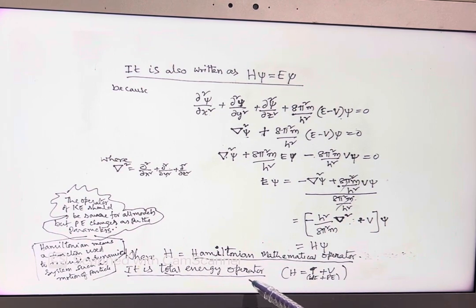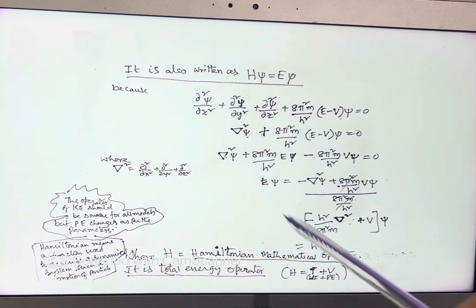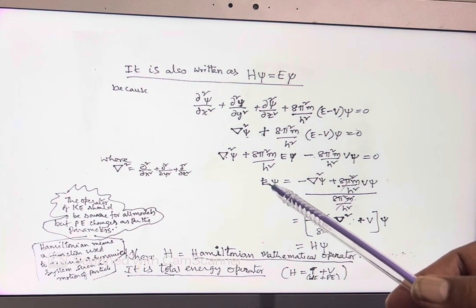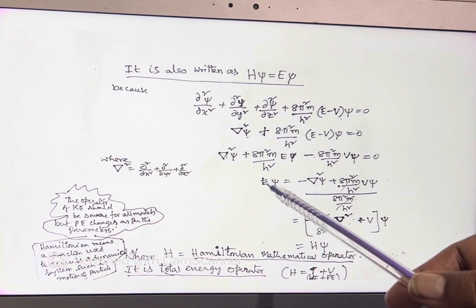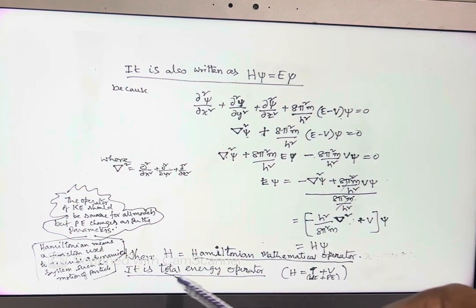It is a total energy operator. It is also called total energy operator because H psi is equal to E psi, where H represents E, and E is total energy. H is kinetic energy T plus potential energy V. T is not total energy, it is kinetic energy, and V is potential energy.